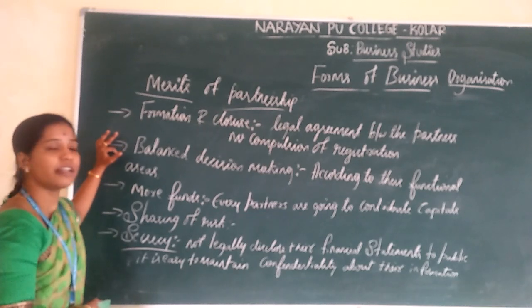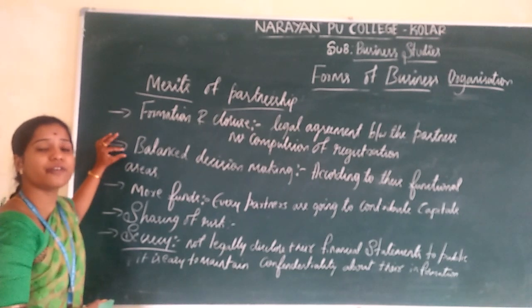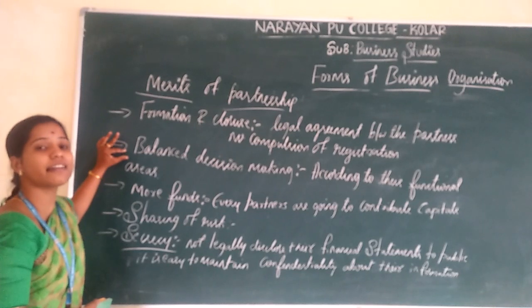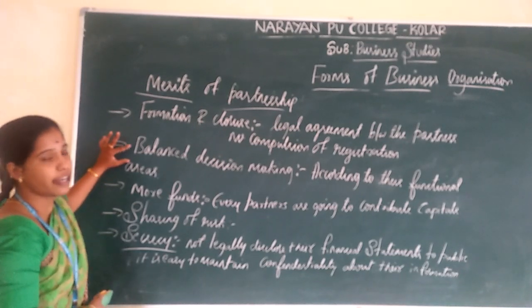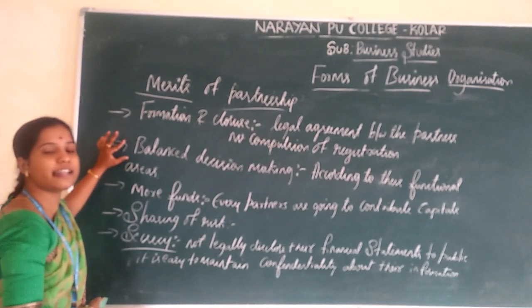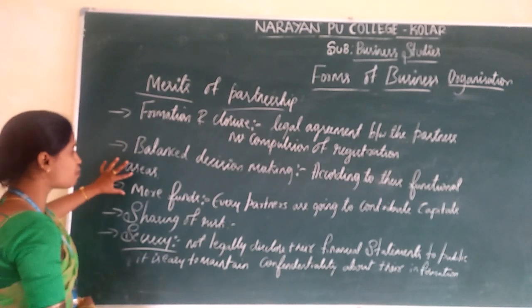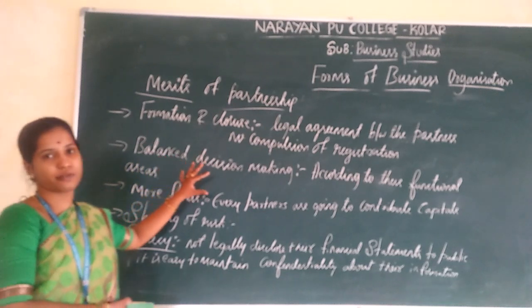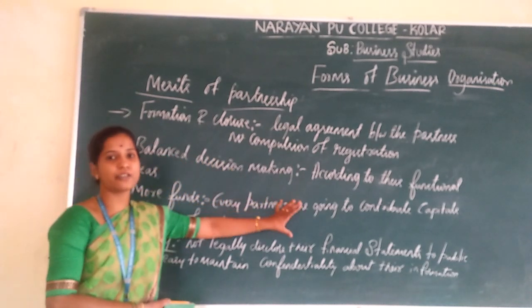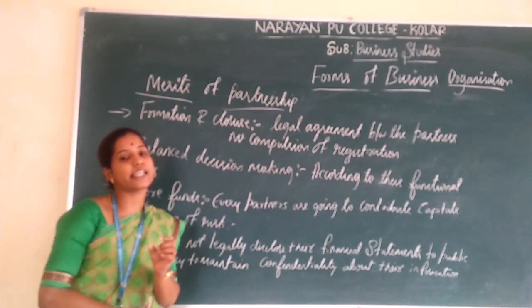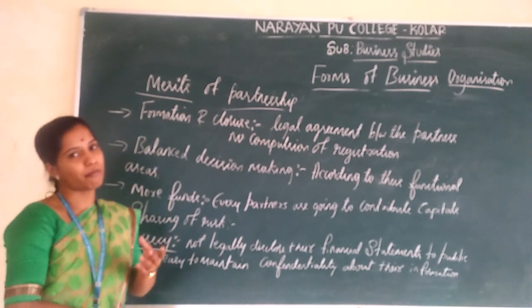And the next one is balanced decision making. According to the functional areas, the partners are going to divide their work. In that case it is very easy to make decisions. And the next one is more funds. Every partner is going to contribute capital to the partnership firm. In that case they are going to collect more funds.